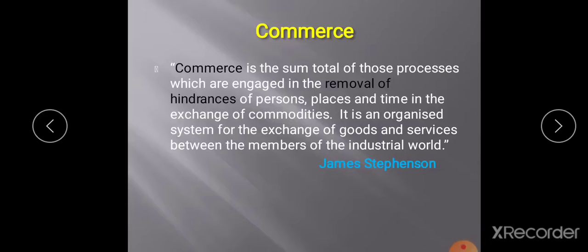What do you mean by commerce? Commerce is the sum total of those processes which are engaged in the removal of hindrances of persons, places, and time in the exchange of commodities. It is an organized system for the exchange of goods and services between the members of the industrial world.